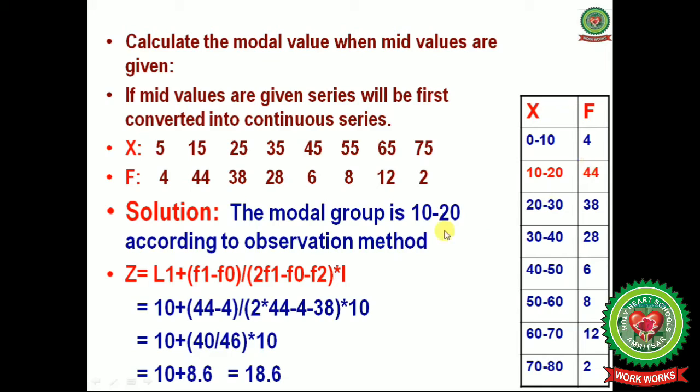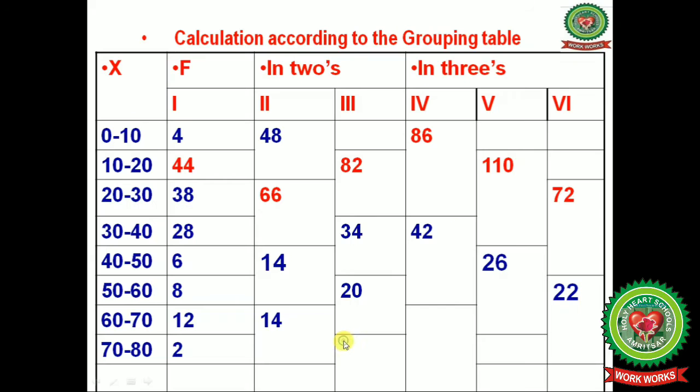According to the observation method, our highest frequency is 44. And when we put all these values in the formula, you will get the mode value, that is 18.6. But when we calculate the same thing with the grouping table, you know the grouping table, the answer can be different. In the first column, we will mark the highest frequency, and in the second column, we will make